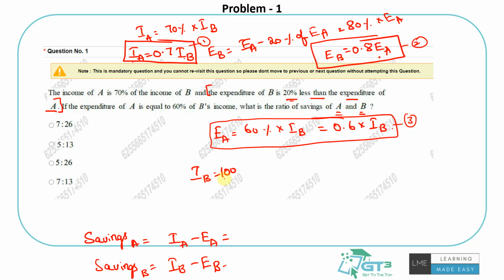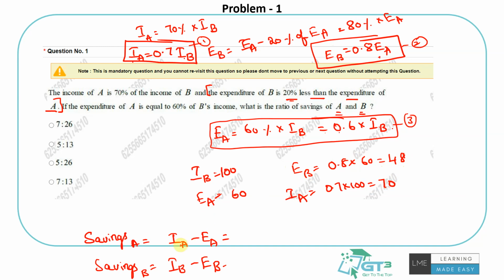So if income of B is 100, what is the expenditure of A? Based on the third equation, 0.6 into 100, so it will be 60. And what about income of A? It's 0.7 into IB, so 0.7 into 100, which is 70. And what about expenditure of B? It's 0.8 into expenditure of A, which is 60, which is going to be 48.